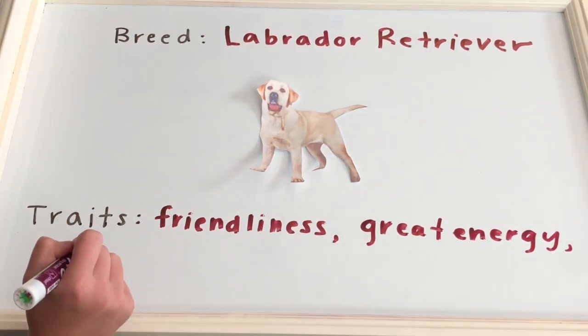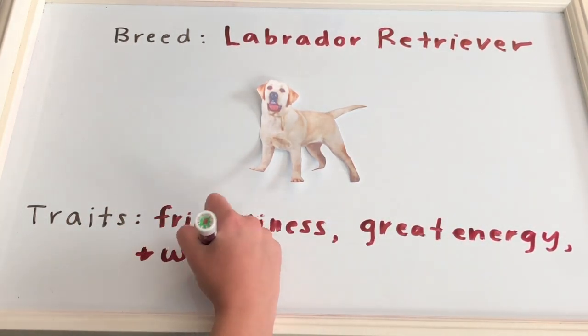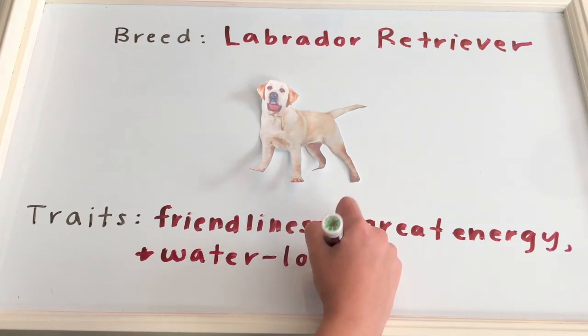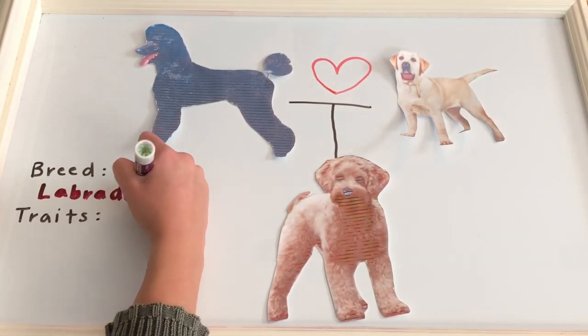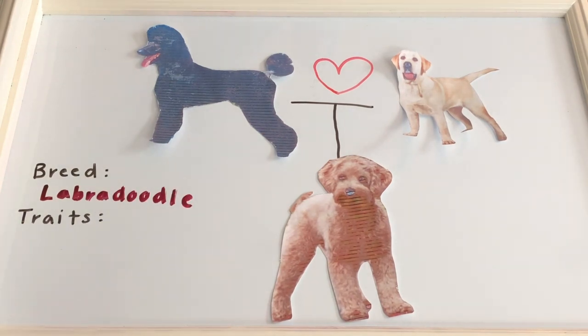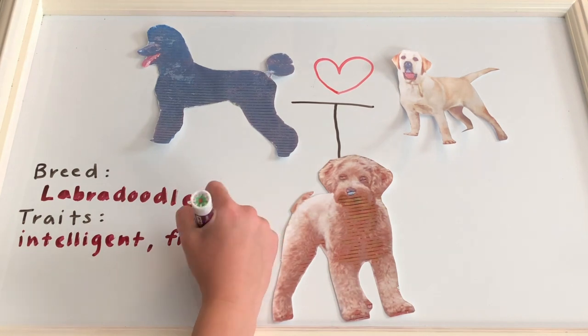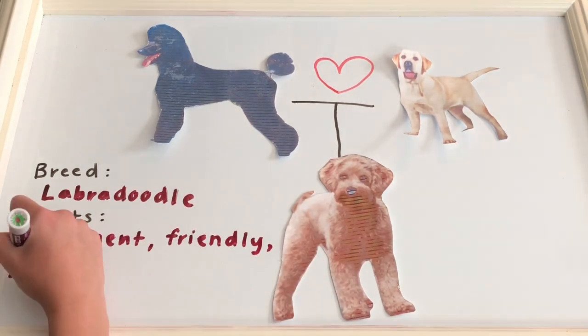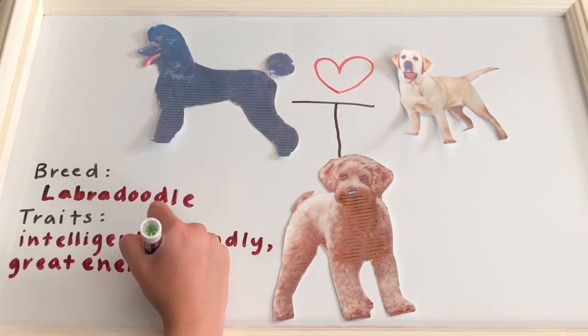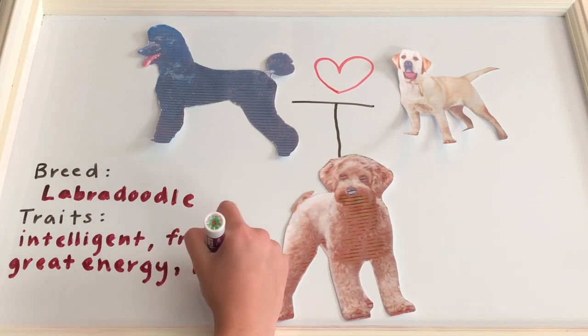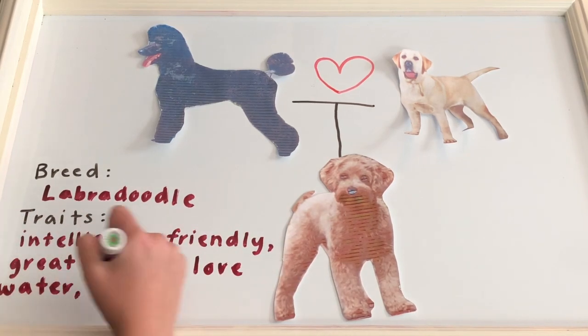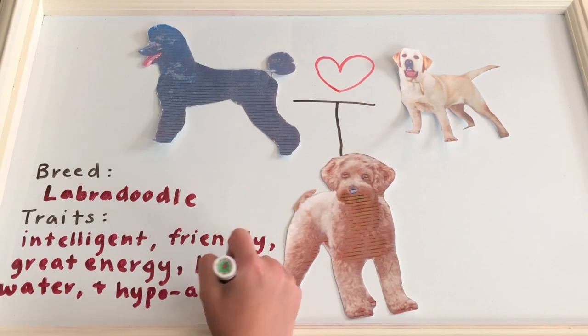Carl and Wanda want to breed their dogs to have a litter of Labradoodles. This is an example of artificial selection because humans, Cosmo and Wanda, are breeding two organisms of the same species with desirable traits to produce offspring that will exhibit all of these desirable traits. The Labradoodle puppies will be hypoallergenic, meaning that they won't shed as much and won't be a problem for owners with allergies.